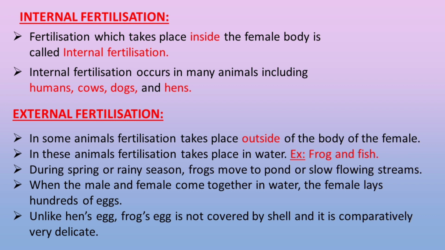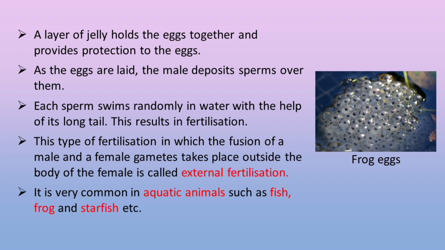When the male and female come together in water, the female lays hundreds of eggs. Unlike a hen's egg, the frog's egg is not covered by a shell and is comparatively very delicate. A layer of jelly holds the eggs together and provides protection to the eggs. As the eggs are laid, the male deposits sperms over them.